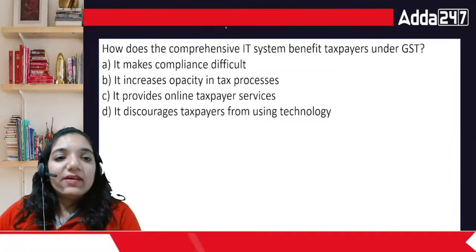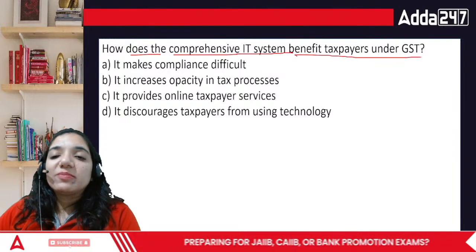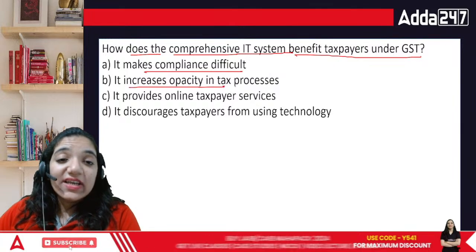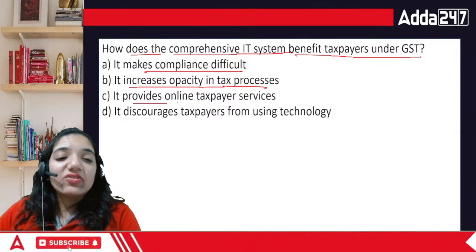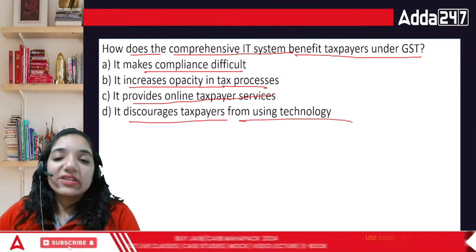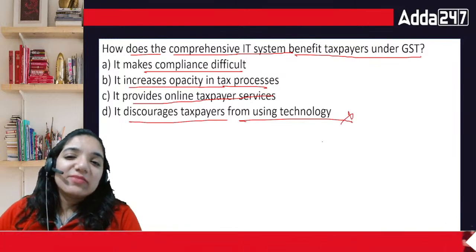Okay. How does the comprehensive IT system benefit taxpayers under GST? It makes compliance difficult. It increases opacity in tax processes. It provides online taxpayer services. It discourages taxpayer from using technology. This is definitely wrong. IT system never does that.